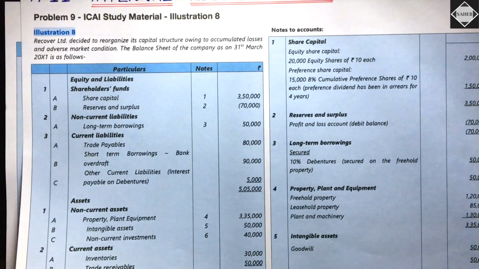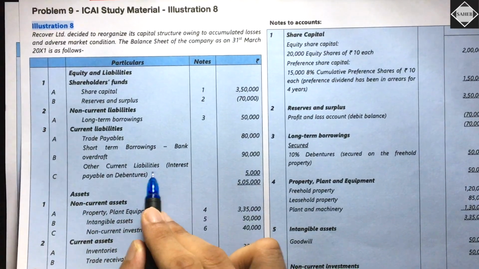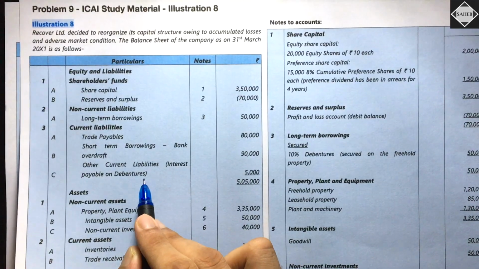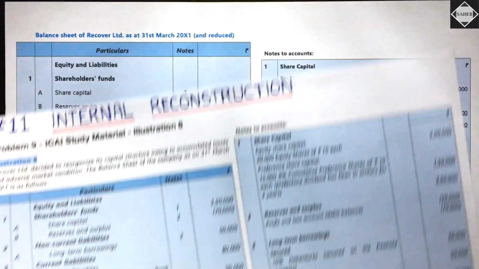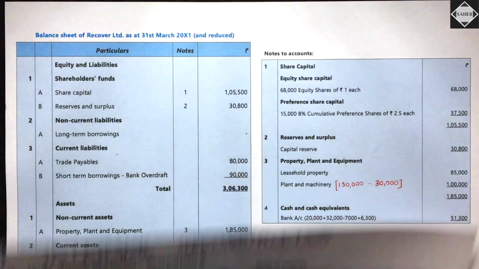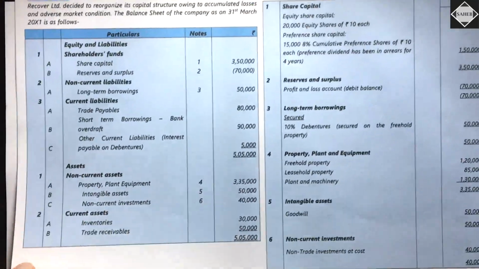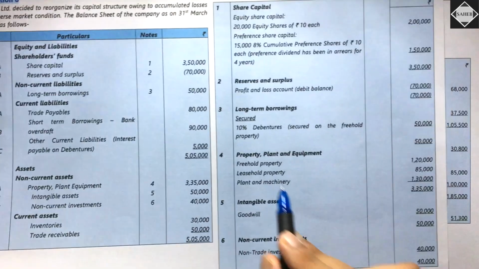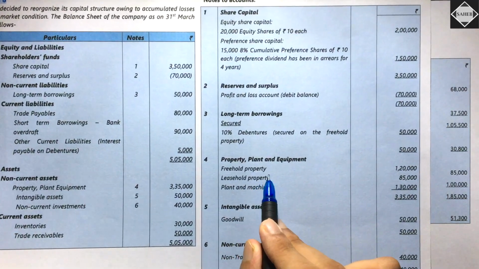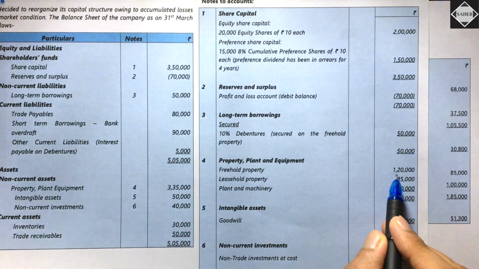Fine. After that, what happened? Other current liabilities, interest payable on debentures. This is settled. This will not be there in the post balance sheet. It's not there. Simple. So everything has been covered over here. Then come to the asset side. Property, plant and equipment. In property, plant and equipment, our freehold property is completely gone. We don't have this 1,20,000.